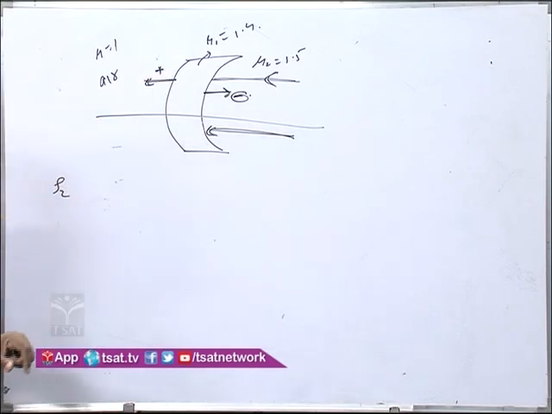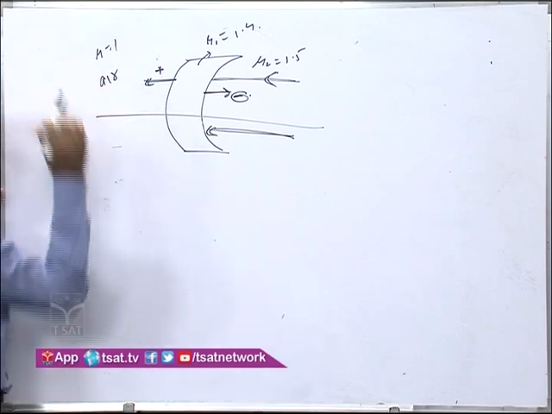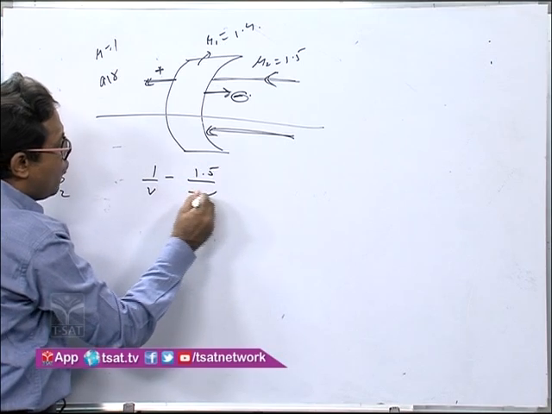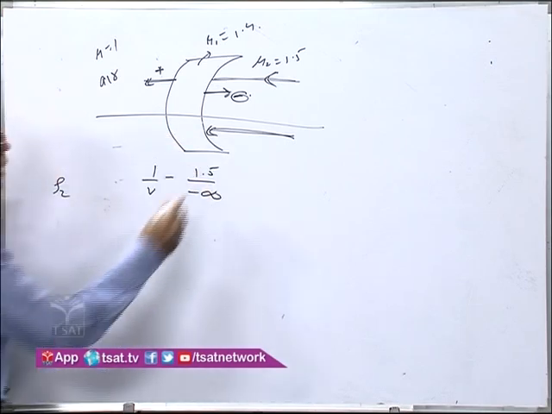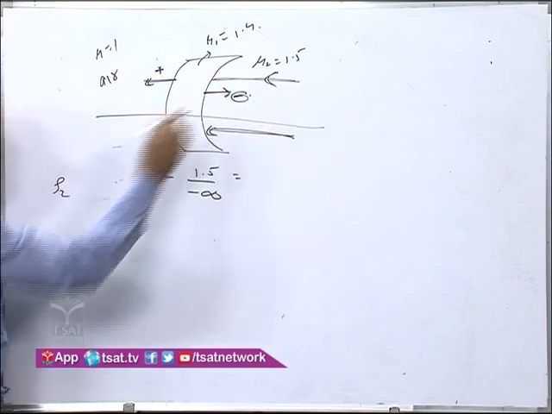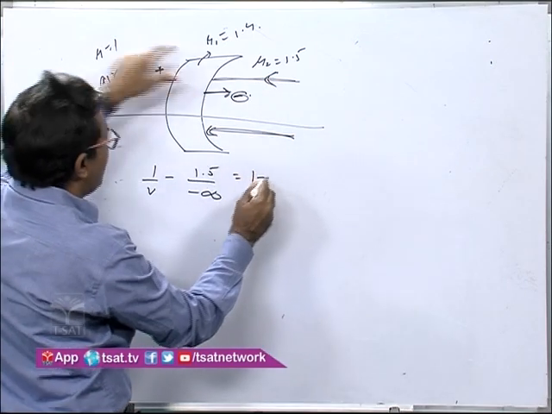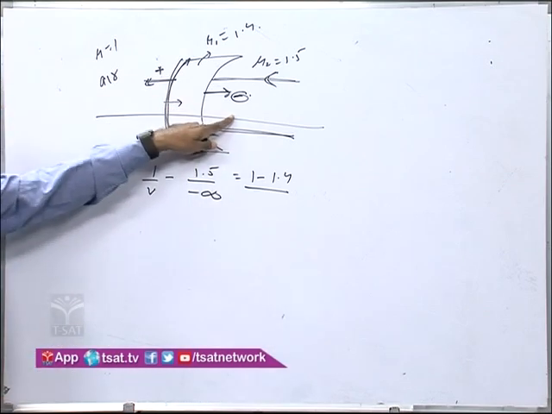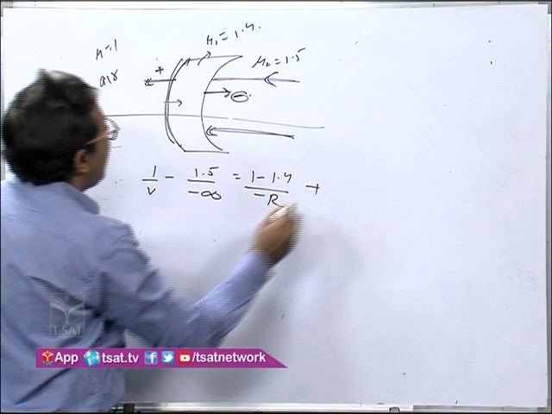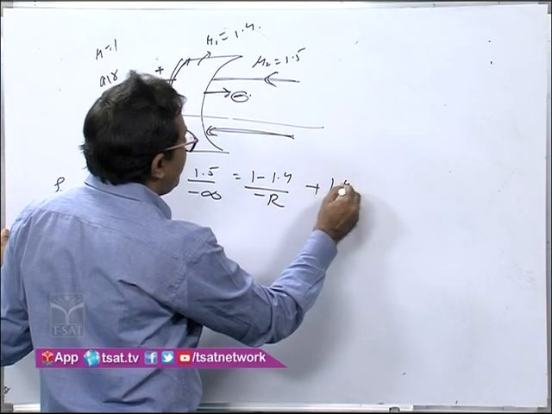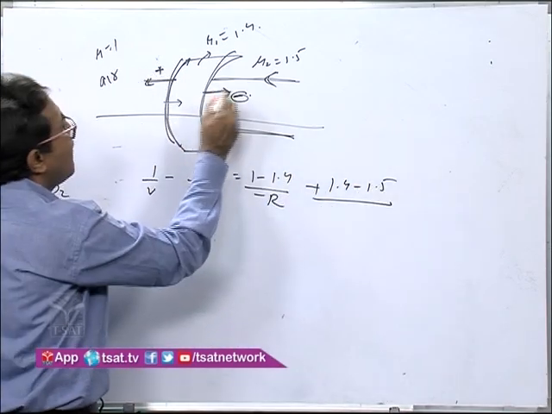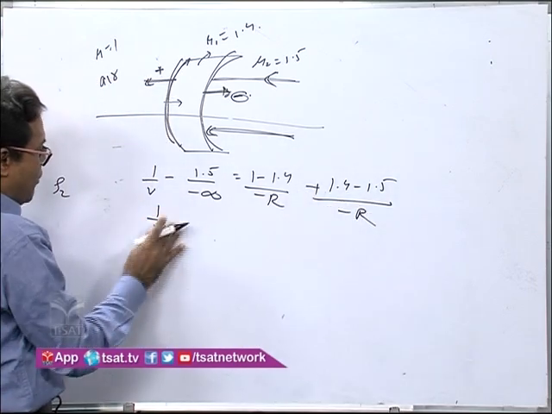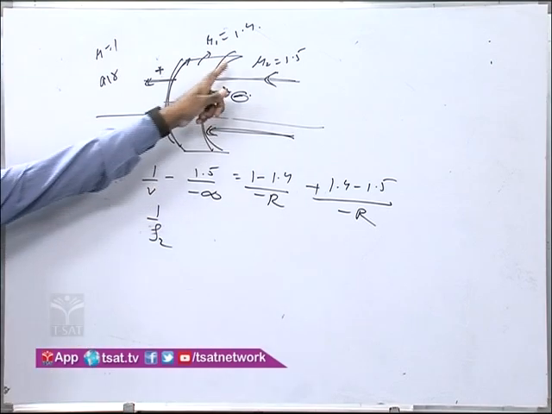Now the final refraction takes place here: 1 by V minus mu incidence by U, again minus infinity because the rays are parallel, is equal to, start from this end and move up to the object, 1 minus 1.4 upon r, which in this direction is minus r, plus from here to here, 1.4 minus 1.5 upon again this direction, minus r. So what I get here is 1 by V, where V will be f2, because the rays are coming parallel and meet at the focus.